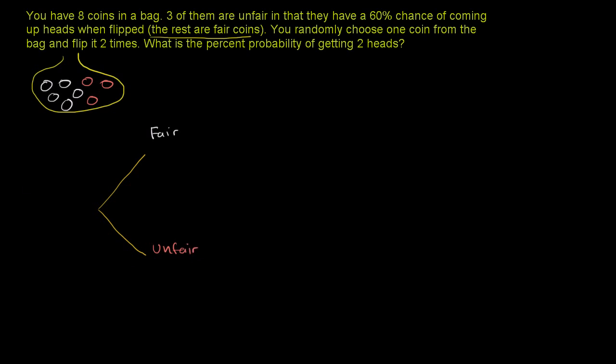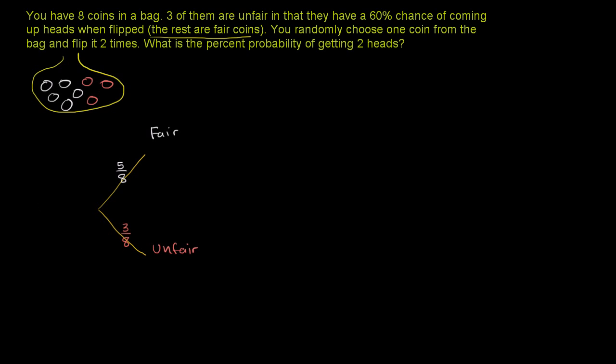And so what is the probability that I pick a fair coin? Well, 1, 2, 3, 4, 5 out of the total 8 coins are fair. So there's a 5/8 chance that I pick a fair coin. I'll write it here on the branch. And then there is a 3 out of 8 chance that I pick an unfair coin. So if I were to just tell you what's the probability of picking a fair coin, you'd say 5/8. What's the probability of an unfair coin? 3/8. And you could convert that to a decimal or a percentage or whatever you'd like.